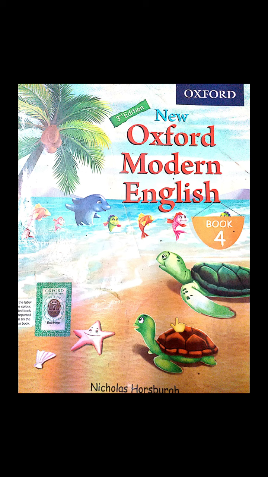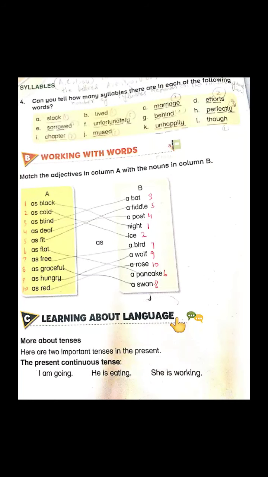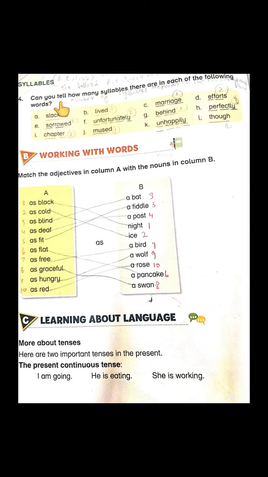Please open your English books. Yesterday we did the summary of My Dogs and today we will be doing its exercises. On page number 82, can you see there is an exercise about syllables? Can you tell how many syllables there are in each of the following words? Before doing this, keep your pencils in your hands.